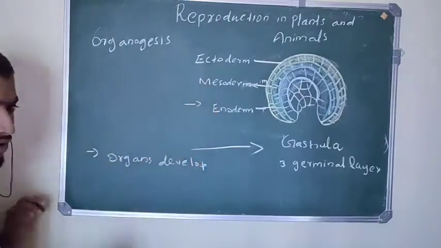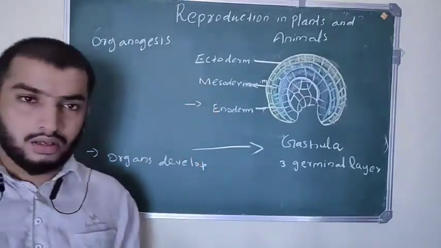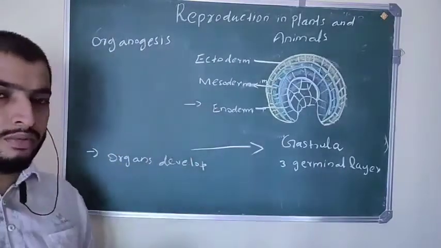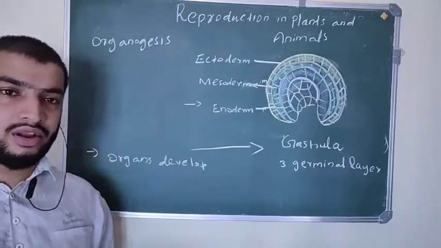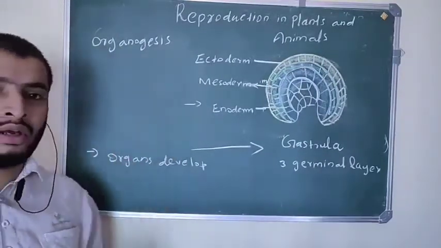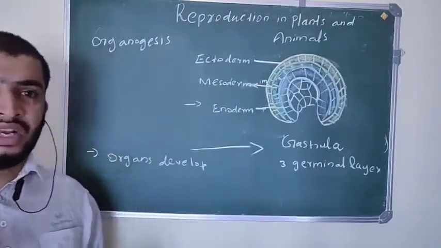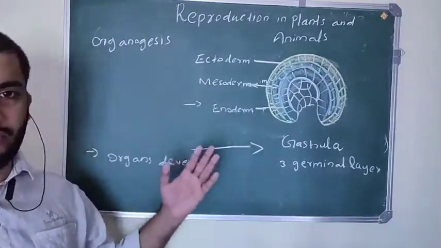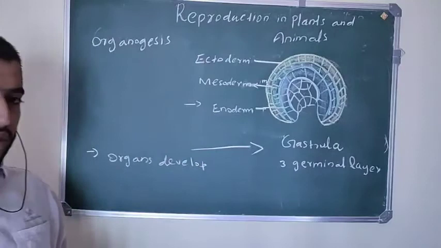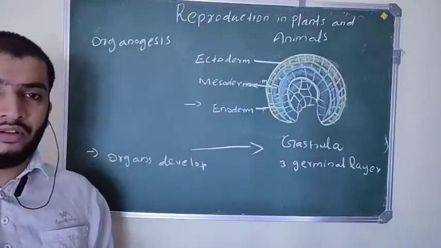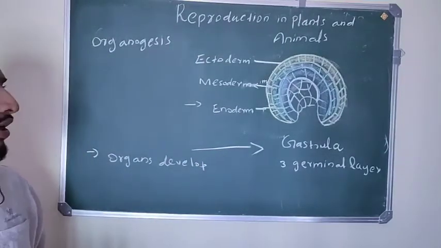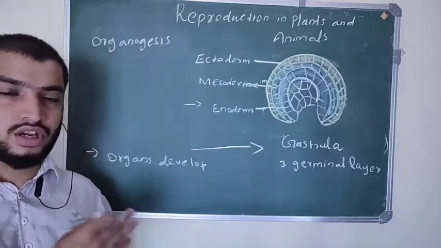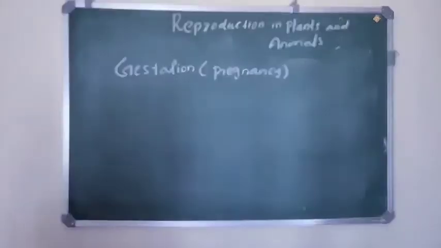For example, from the ectoderm, skin, hair, brain, all these structures are formed. From the mesoderm, heart, kidney, like organs are developed. From the endoderm, internal linings of our organs are developed. Okay, so the development of organs from these germinal layers, that stage is called organogenesis.